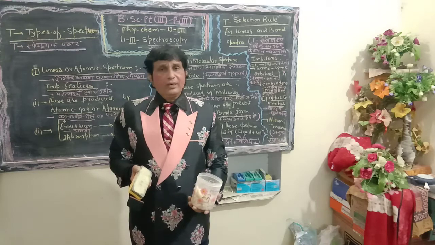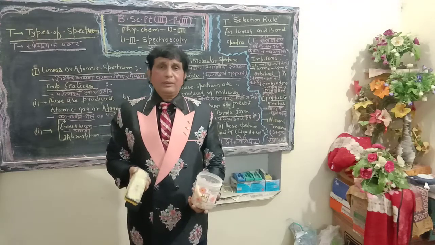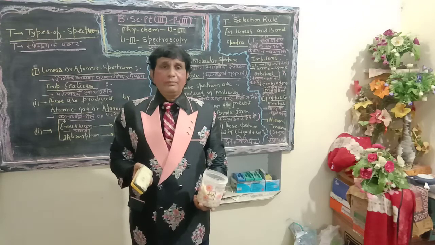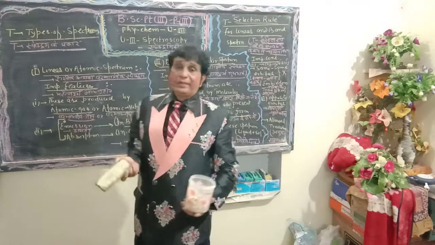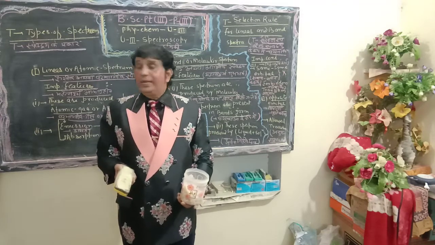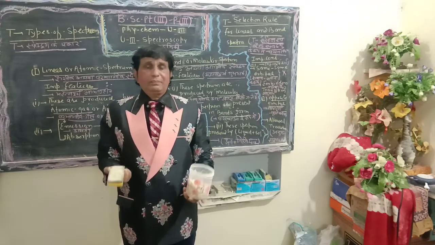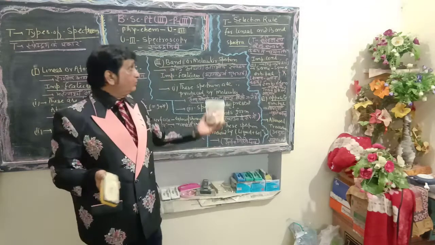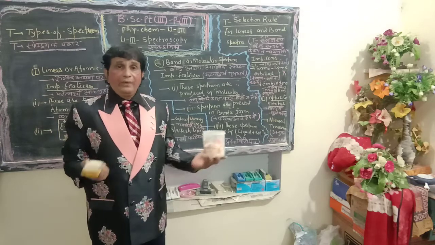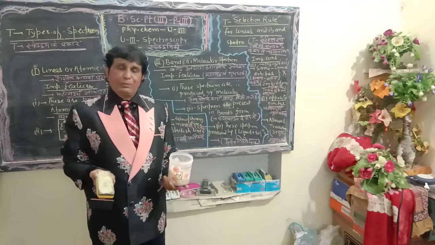Let us go back. Firstly, in order to explain today's lecture on kinds of the spectrum, we were discussing the definition of spectrum and its further classification. The spectrum is classified into emission and absorption spectrum. Emission spectrum can be produced by using a high-energy substance, while absorption spectrum can be produced by using a low-energy substance. Further classification is into continuous and discontinuous spectrum.